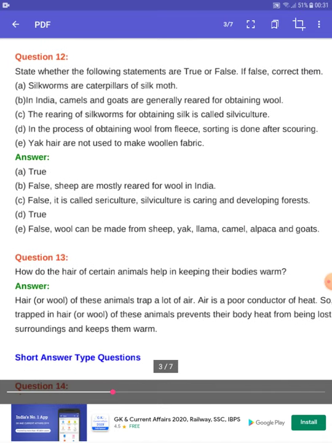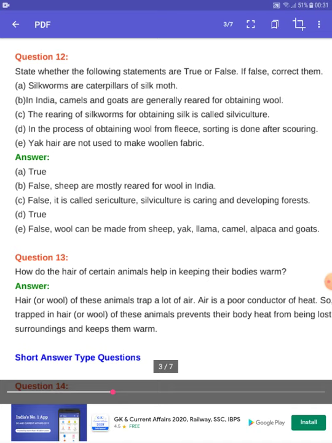Next question. Question number 12. State whether the following statements are true or false, and if false you have to correct them. Okay. So silkworms are the caterpillars of the silk moth, that is true. In India, camels and goats are generally reared for obtaining wool. This is false. In India, generally sheep are reared for wool.